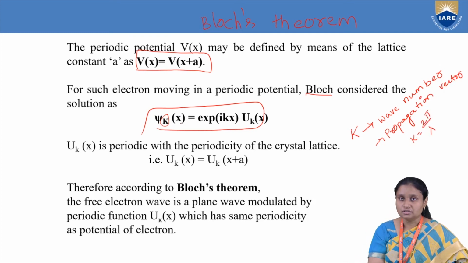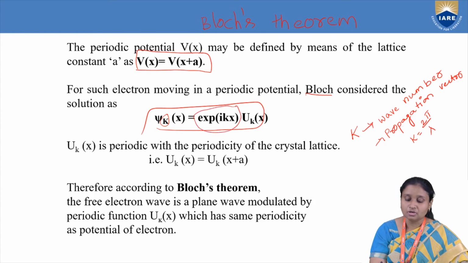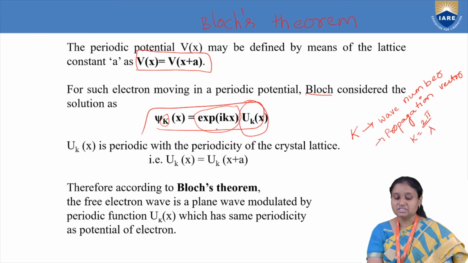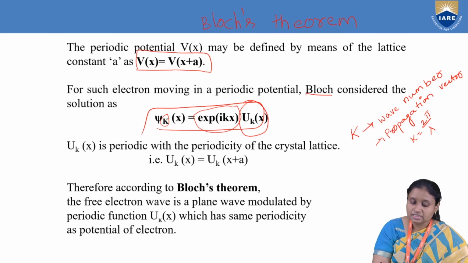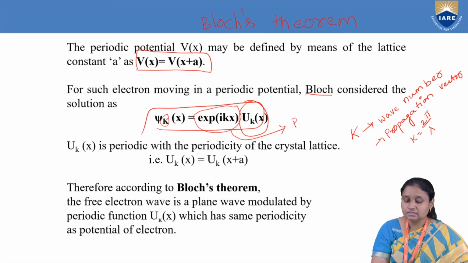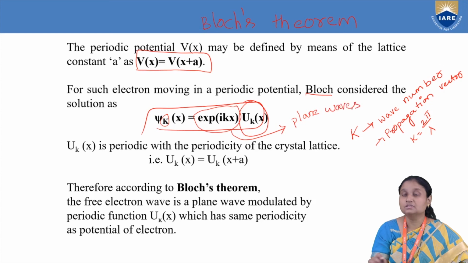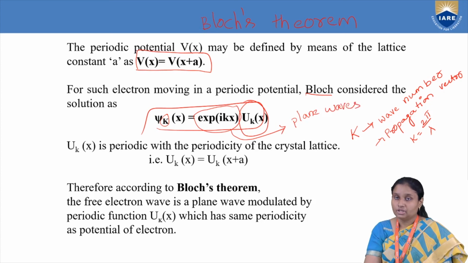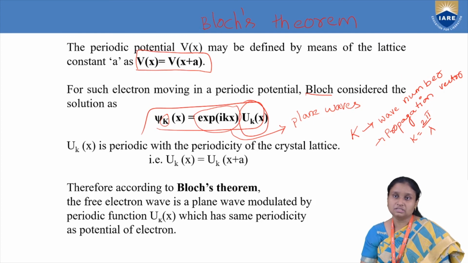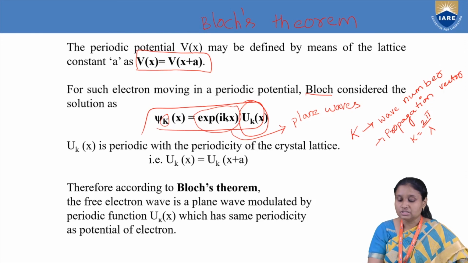Okay, so wave function associated with electron moving in periodic potential is given by two terms. So what are those two terms? First term is exponential of ikx, and second is u of kx. Now what is exponential of ikx? This is called as plane wave equation. Generally plane waves, which are periodic, are usually represented by cos, sine or exponential functions. So this is the function which is giving plane wave equation for the electrons.